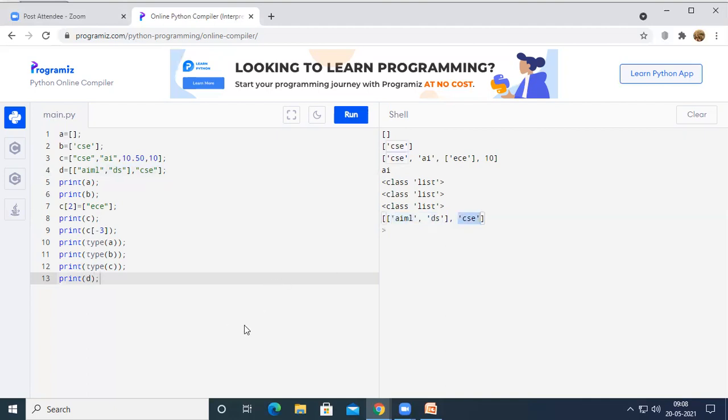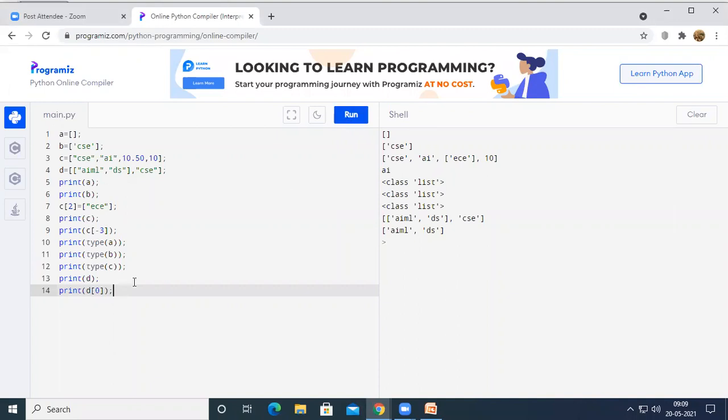Now my question is, if I print D, the entire list is going to be printed on the output screen. Now, how the elements inside the multi-dimension list will be stored is my question. For example, let us print D of 0. If I print D of 0, it is going to print AIML and DS on the output screen.